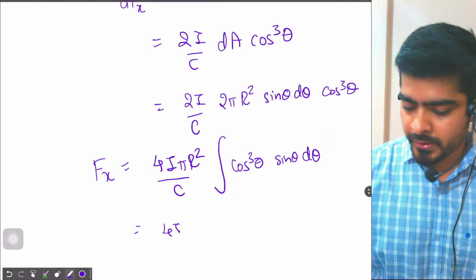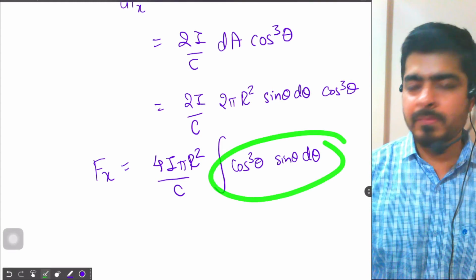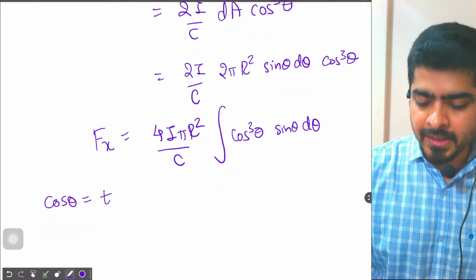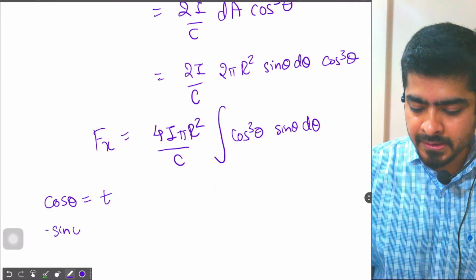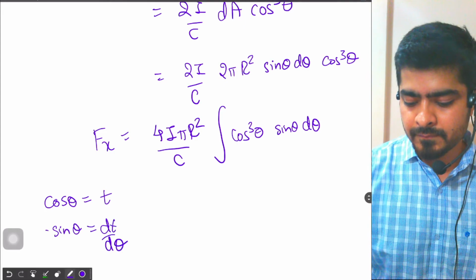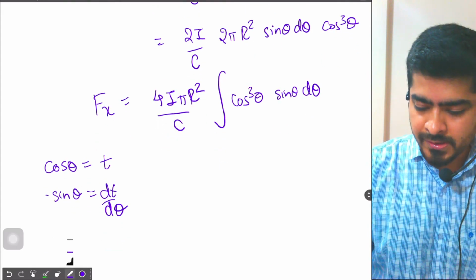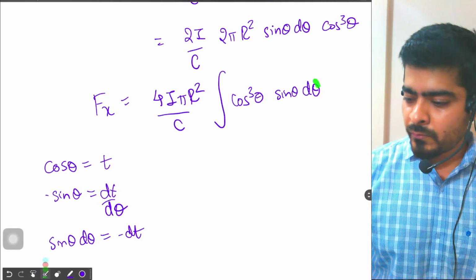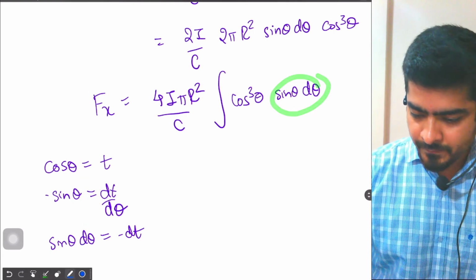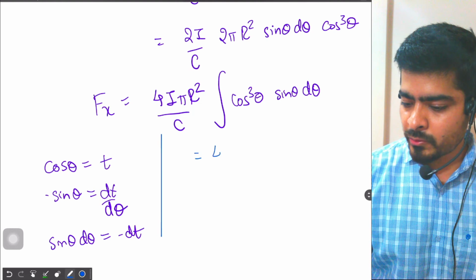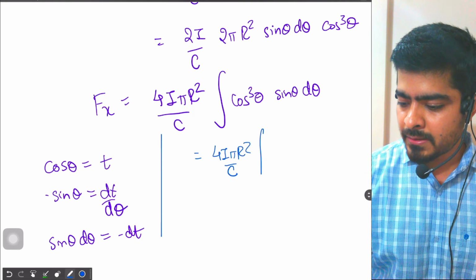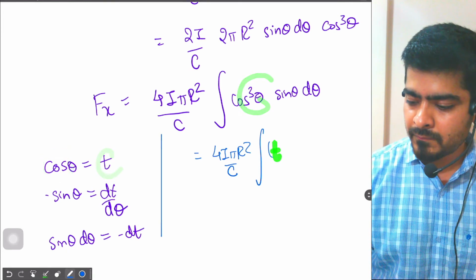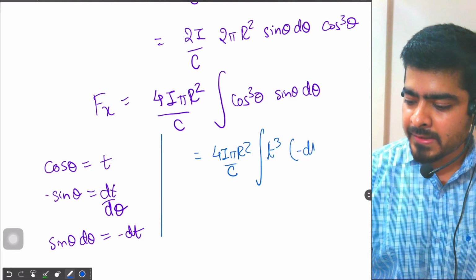Now what we can do over here? We can apply the substitution method. If we say that cos theta is equal to t, then minus sin theta will be equal to dt by d theta. Okay, correct. So we can say that sin theta d theta will be equal to minus dt. So we can replace sin theta d theta with minus dt. So this will be equal to 4i pi r square by c integration, cos theta is t, so cos cube theta will be t cube, times minus dt.